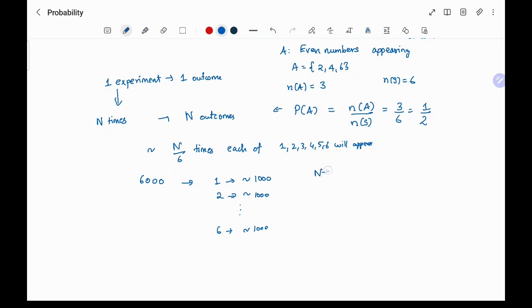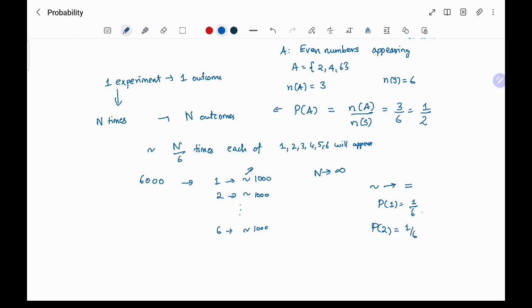If you take n to infinity, then this approximation tends to equality. So P of 1 will be equal to 1/6, and P of 2 will be equal to 1/6.